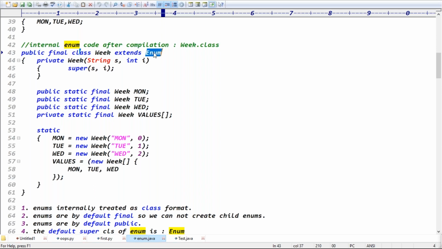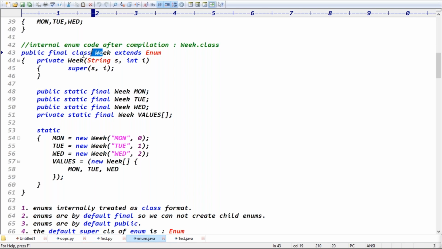This first line contains this many points, guys. Four points are there in the first line itself. The first point is enums are internally taken as a class format, right? Second point, enums are by default final, so we cannot create the child enums. Third point, enums are by default public. In general, classes have default modifiers, but enums are by default public.